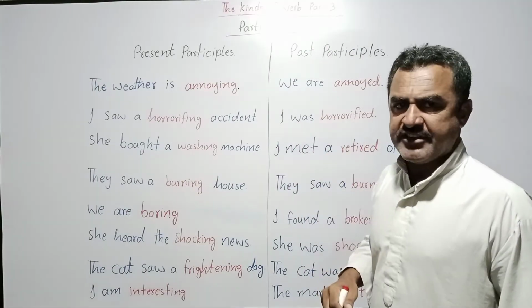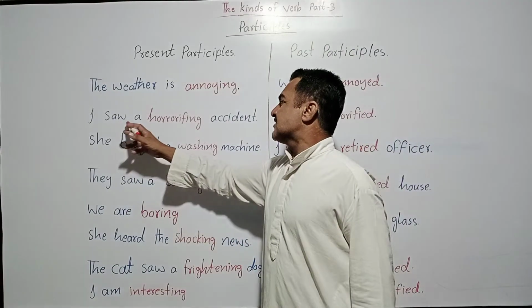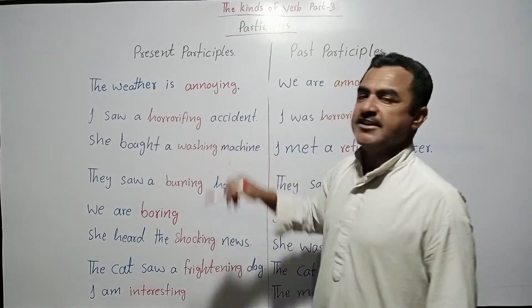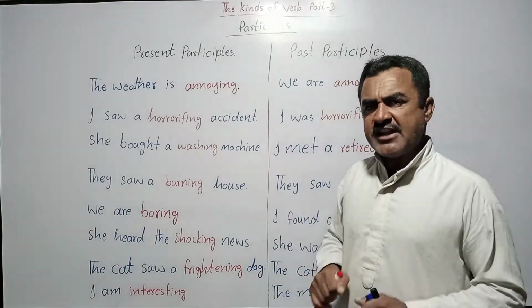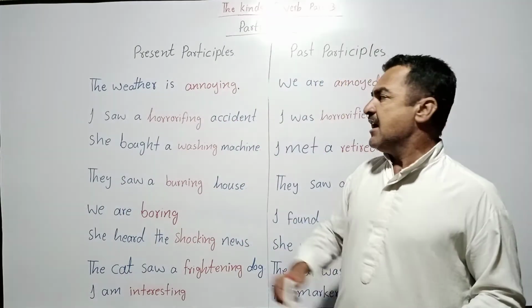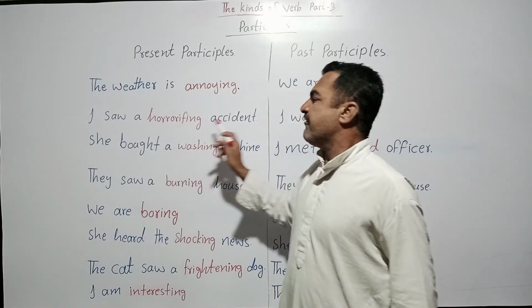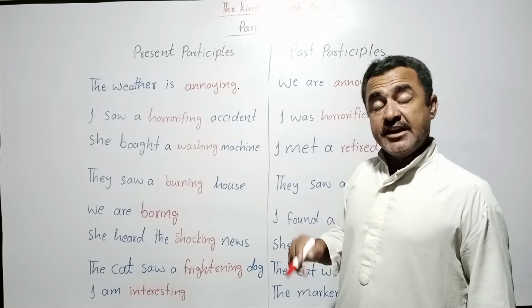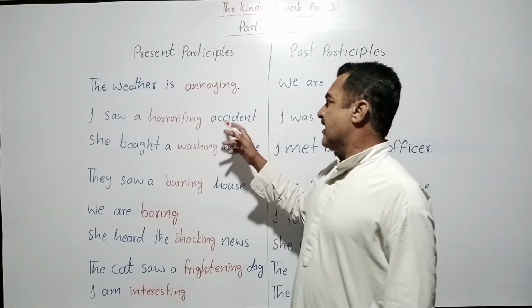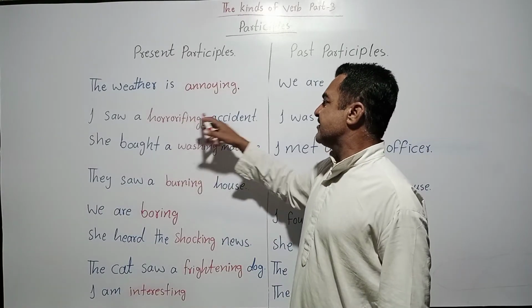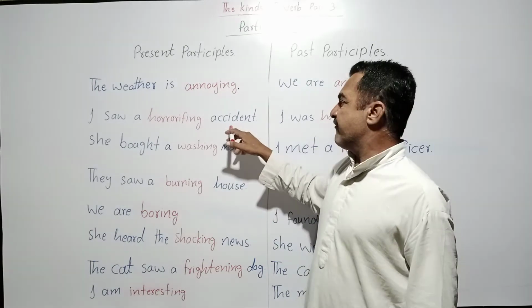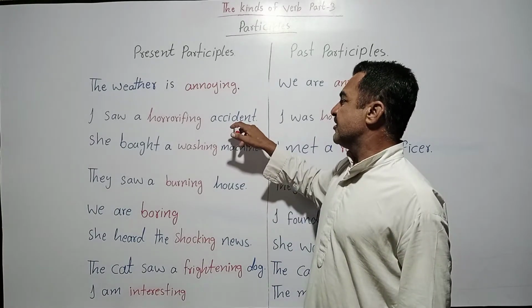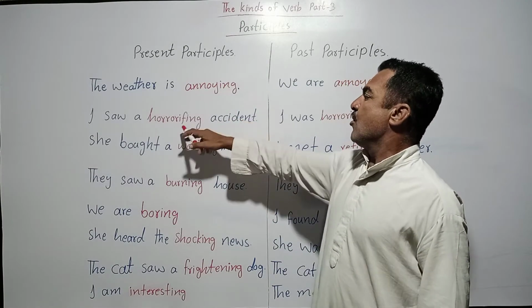Why was I horrified? Because I saw a horrifying accident. What kind of accident did I see? I saw a horrifying accident. How was the accident? The accident was horrifying. Again, this adjective is giving information about this noun. What kind of accident? Horrifying accident.